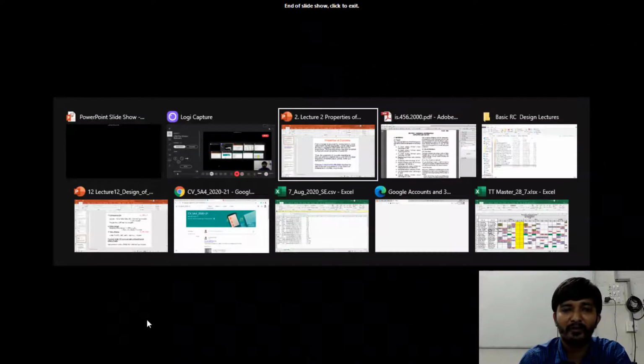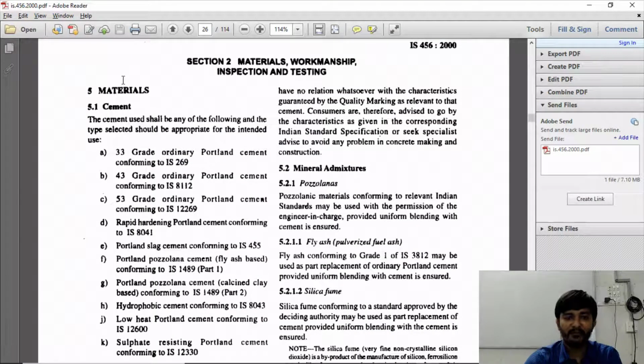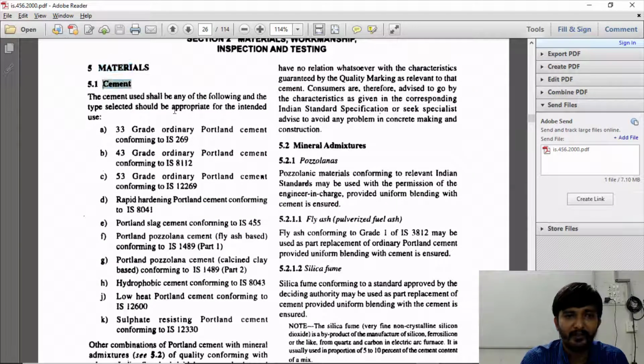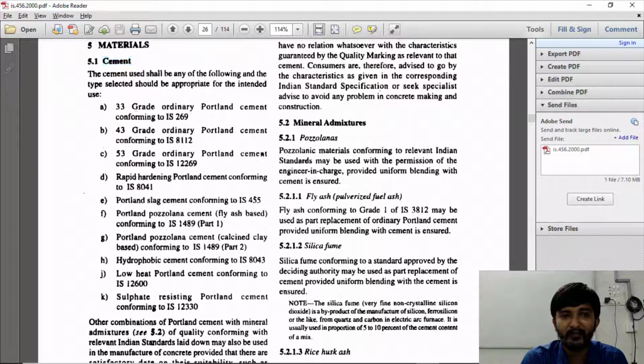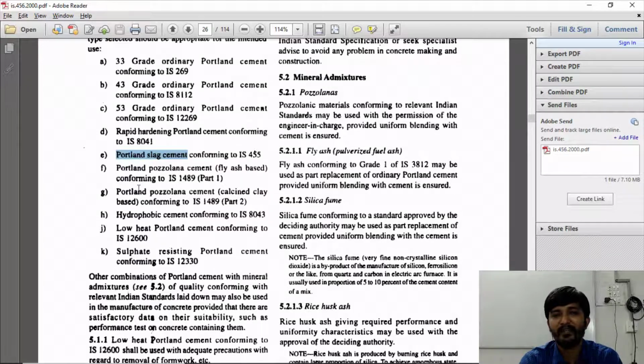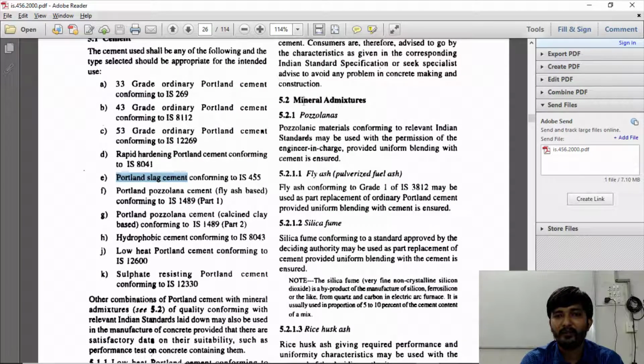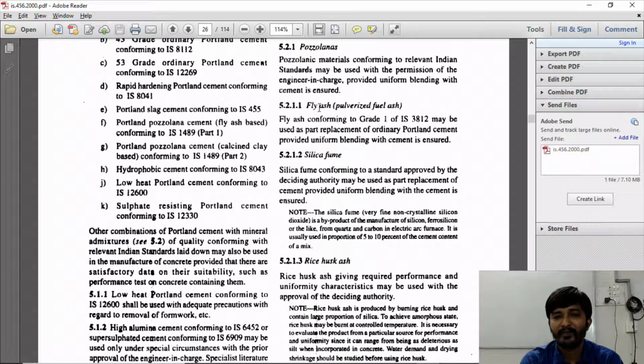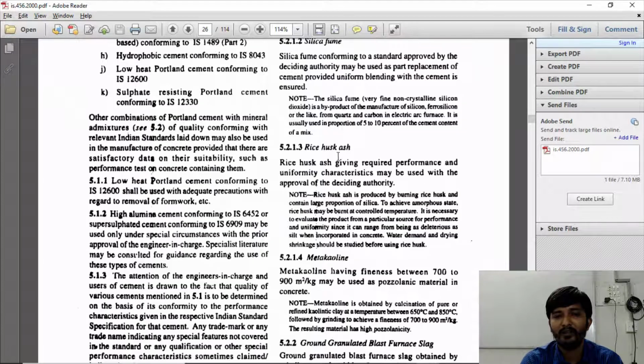So let us see the codal provisions for whatever we have discussed. As we have discussed, section number 5 and 6 are for the material properties, right? So first is for materials. As you can see, first there are different types of cement that can be used. So 33 grade OPC cement, 43 grade OPC cement, 53 grade OPC cement, rapid hardening cement, slag cement. There are a number of types of cement that we can use, right? Then we can also use mineral admixtures like fly ash and silica fume, rice husk ash, metakaolin.